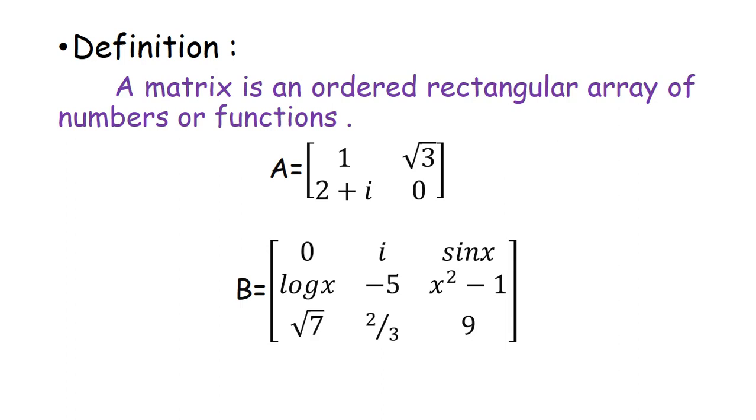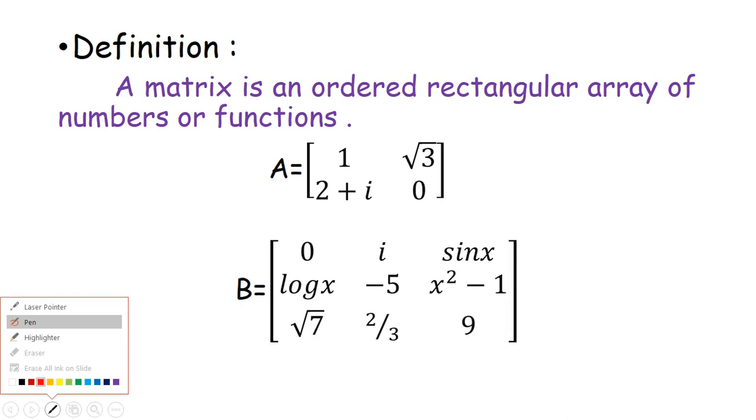In the definition there are two words, ordered rectangular array. Array means arrangement. What do we have to arrange? We have to arrange the numbers or the functions in a rectangular form.